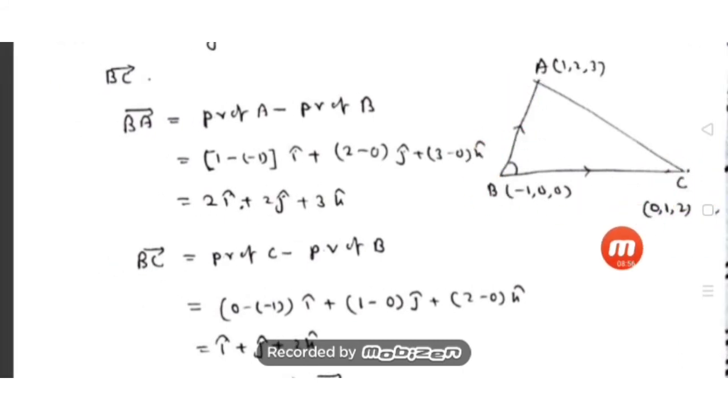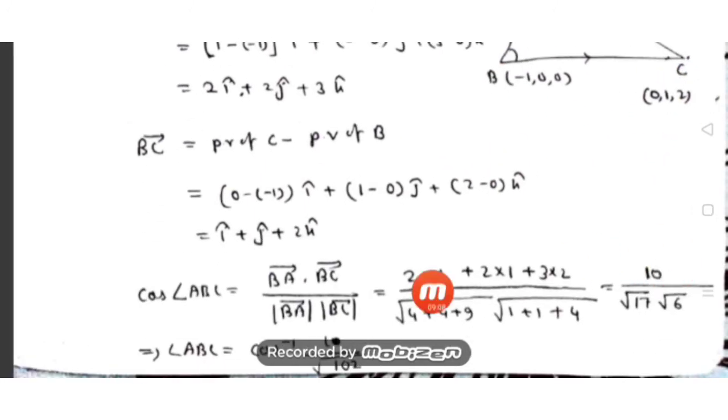How to get the angle now? Let us find out the cos of the angle. Cos of the angle ABC is obtained by what? BA bar dot BC bar by magnitude of BA, magnitude of BC. So let us get it: BA dot BC by magnitude of BA, magnitude of BC.